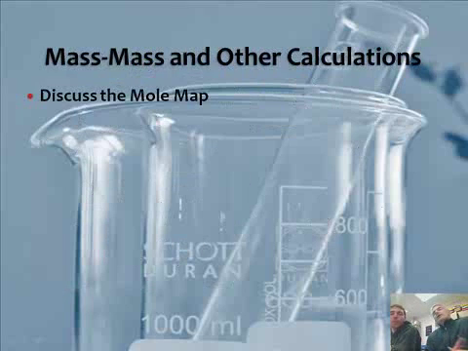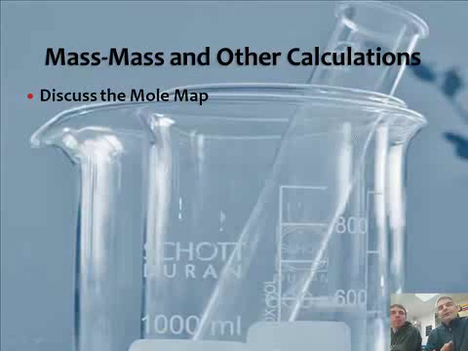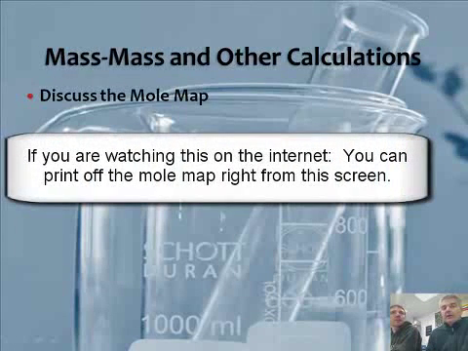Good. All right, now let's go back forward. All right, so now that we have figured out the whole ratio thing, Mr. Sams, I think we need to discuss what was called the mole map. It helps us to understand how to do these calculations. And guys, if you look in your packet, the mole map is in your packet. It's page 3 or 4 or something like that.